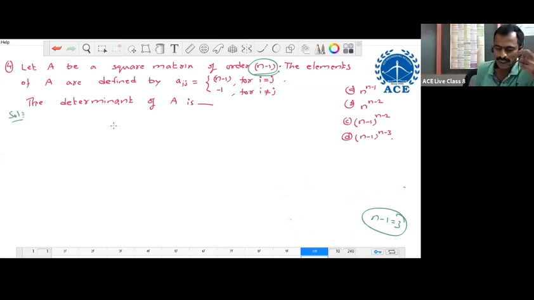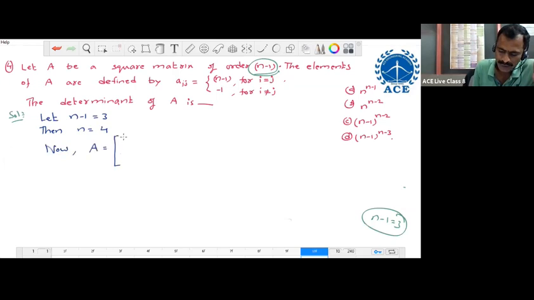We are taking the third order matrix only. Now the third order matrix A equals A11, A12, A13, A21, A22, A23, A31, A32, A33.